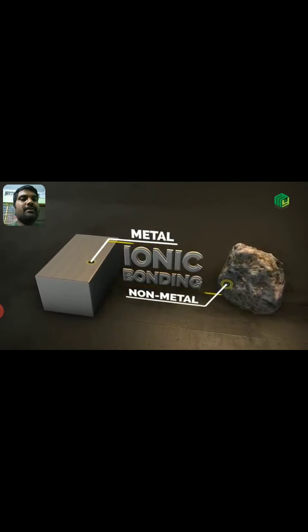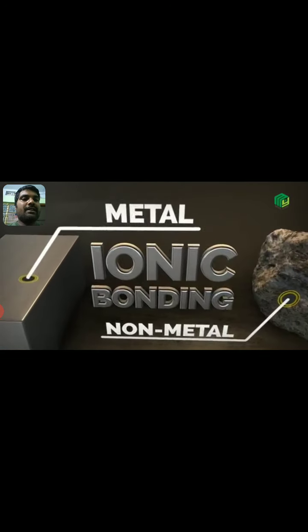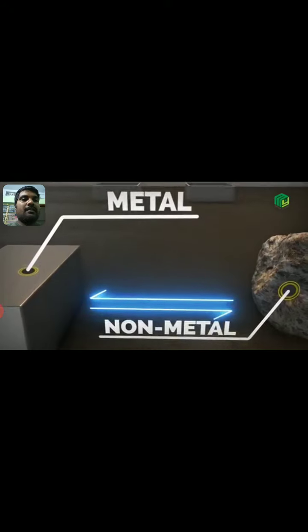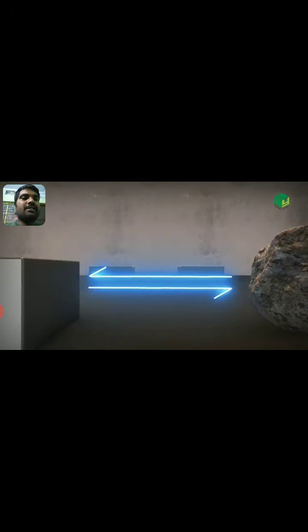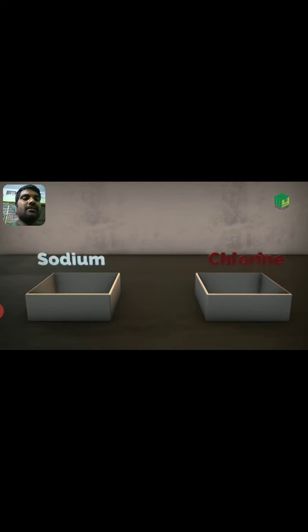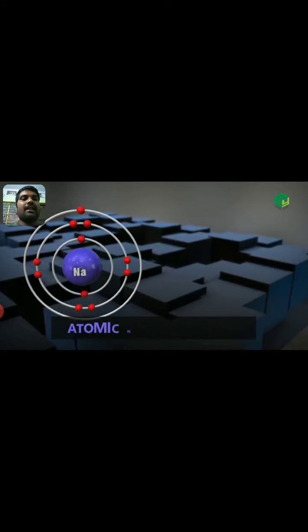Ionic bonding is formed between metals and non-metals by the transfer of electrons from one atom to another. Here the bond is found between a metal and a non-metal. An example of an ionic bond is sodium chloride, NaCl, which we call common salt, formed by sodium and chlorine atoms. How is the ionic bond formed? It is formed mainly in two steps. First we form the cation, and after that we form the anion.